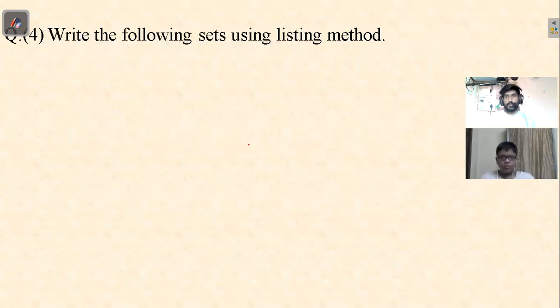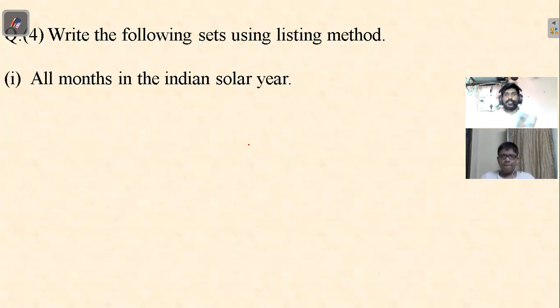Okay. So the fourth part: write the following sets by using listing method. Now these answers you will be giving me. Give me one. Okay. First one, you have to write it in the listing method: all months in the Indian solar year.